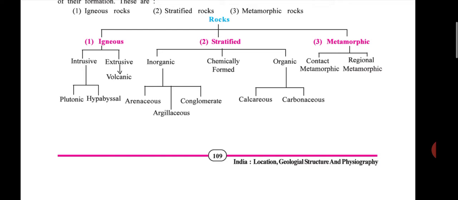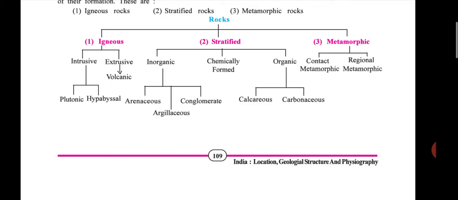Just learn it. If you try to read 4 to 5 times, then you can easily learn this topic. So in the first type, igneous rocks, there are two types: intrusive and extrusive. Then in intrusive, plutonic and hypabyssal. Then in extrusive, volcanic. Then second is stratified.